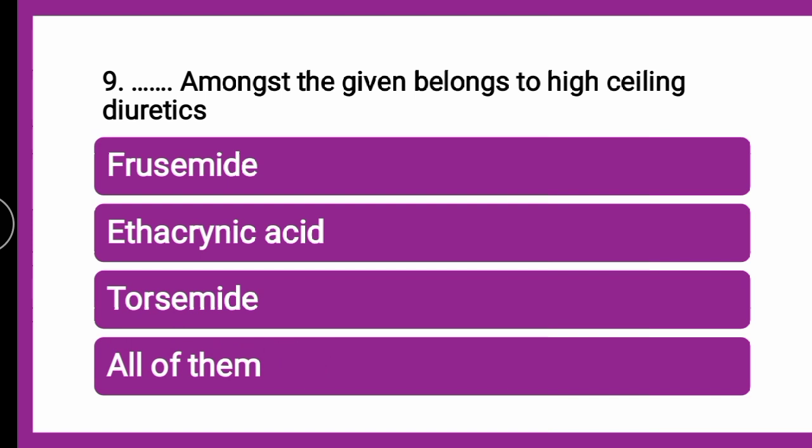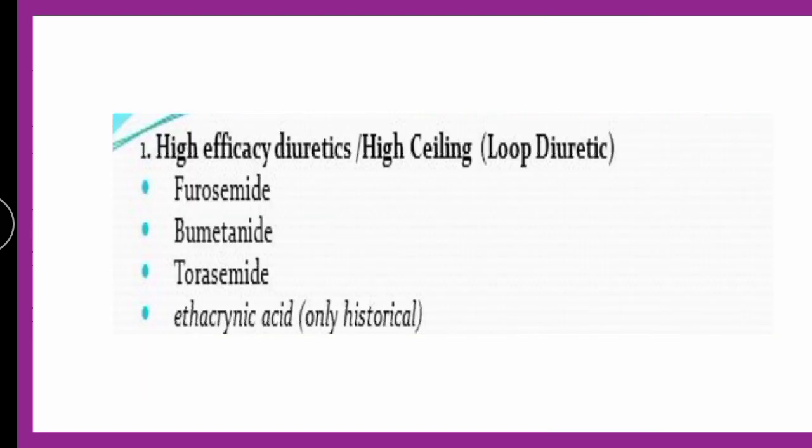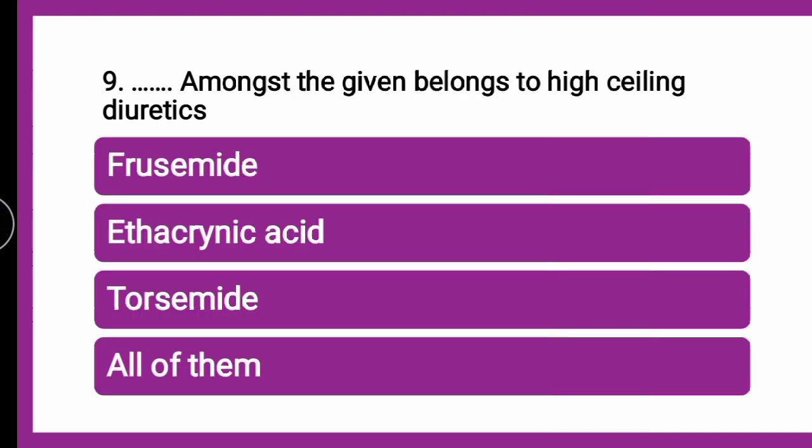You can put your answer in the comment box and we will go for the explanation now. In the earlier question we have seen the explanation of this, so it is very easy for you to judge the answer of this question. High efficacy diuretics, which are also known as high ceiling or loop diuretics, are nothing but furosemide, torsemide, and ethacrenic acid, which is historical. All these are high ceiling diuretics. So the correct answer is, it is all of them.